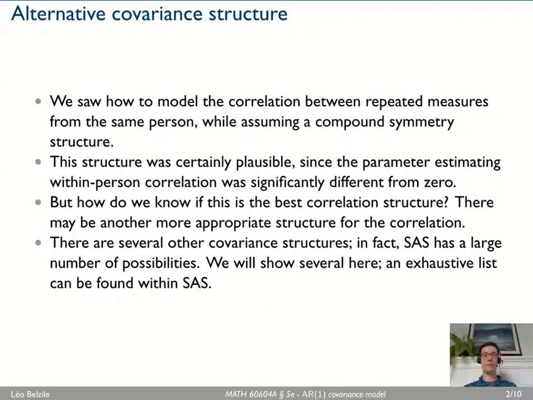Okay. So we saw the compound symmetry in the previous video, and this structure basically assumed that observations were interchangeable, and the conditional correlation was the same for all measurements from the same individual. Of course, this fit significantly better than the model which assumed independent measurements, and there was compelling evidence that it was doing much better in terms of adjustment. But it's not necessarily the best correlation model.